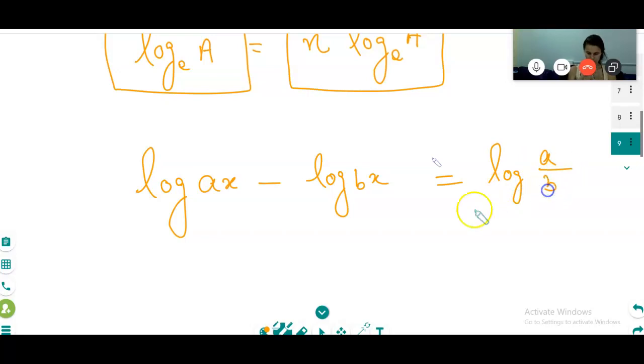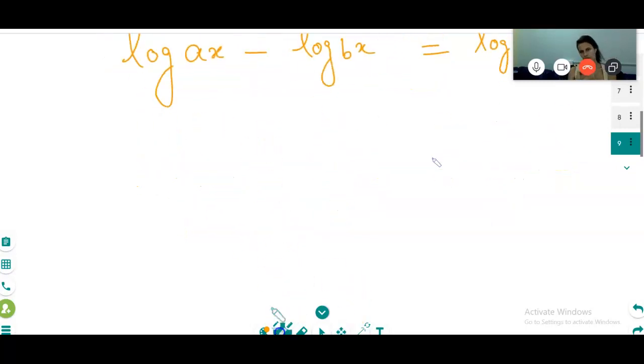Log of a x divided by b x, the x values cancel, so it is log a by b. Is it clear?